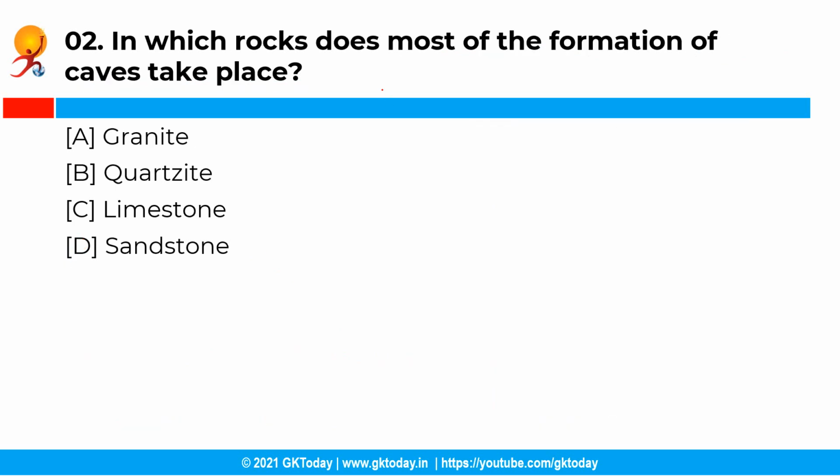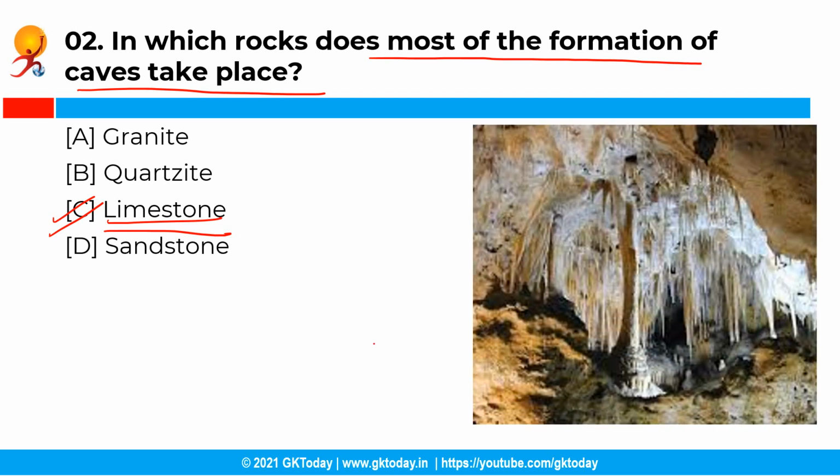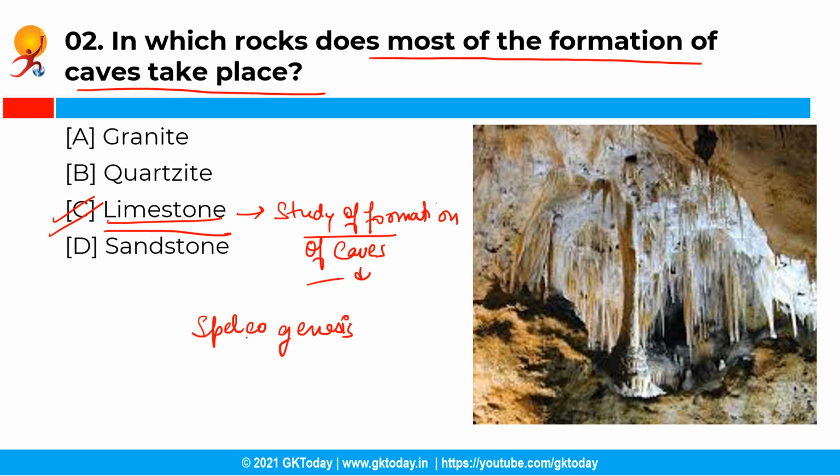Now the next question is, in which rocks does most of the formation of caves take place? So you have the following options and the correct answer is option C, that is limestone. See, caves are formed due to weathering of rock deep underground, and a cave is a natural void, a space large enough so that a human can enter. The study of the formation and development of caves is also called speleogenesis. Further, most of the formation of caves takes place in limestone rocks by dissolution.